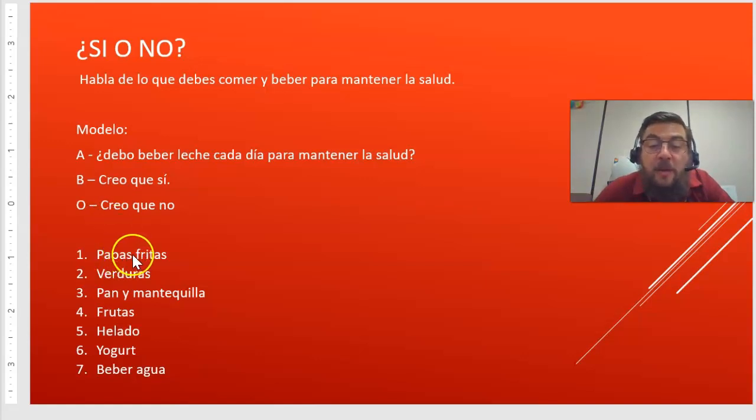You're going to do that for papas fritas, verduras, pan y mantequilla, frutas, helado, yogurt, beber agua. So use those to put into this conversation, talking with your partner or the person nearest you. Please keep in mind we have people on the computer, on the monitor, so if you're here on Friday, please incorporate those people. Alright, so pause it here, have these conversations, and then we'll continue.